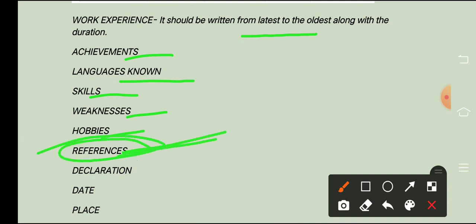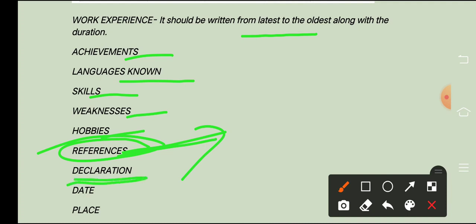So this references section is very important. Here you have to give names of 2 or 3 persons, especially 2, with the address, who know you, so that the employer to whom you are writing the letter, if he wants, can talk about you to that particular person. So references of 1 or 2 people you have to give here.